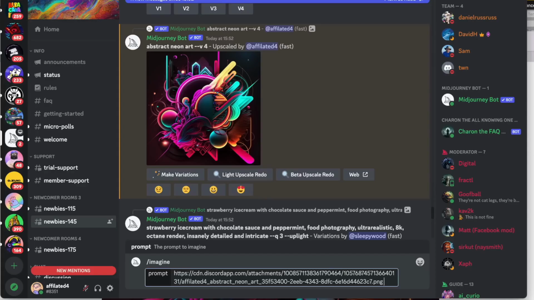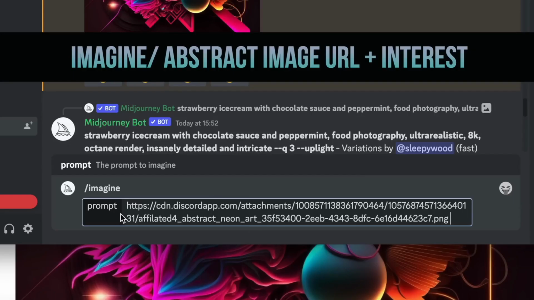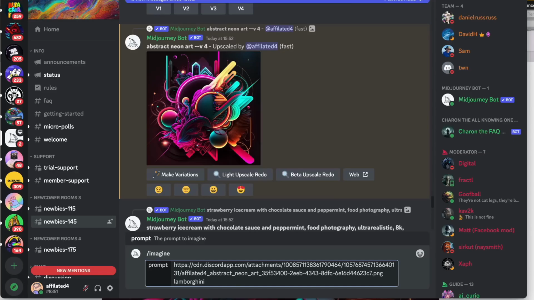But what we can do is combine this with an interest that someone might have. So for example, if we want to create an image that might appeal to someone that likes cars, we can create an image that is kind of abstract, but people who like cars might want this piece of artwork. So I would paste in this image link followed by Lamborghini and then click enter. And what we're actually doing is multi-layering these images. So we're not just going for the standard AI generated images that everyone else is creating. We're going to try and layer different styles to create unreal pieces of artwork, which we can then make money from. And I'm going to show you exactly how we can make money from this totally for free. And yeah, it's genius, but just bear with me while we get this piece of artwork generated.